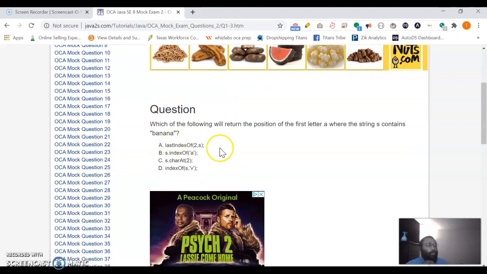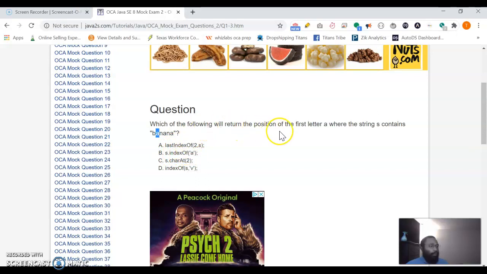So it says, which of the following will return the position of the first letter A where the string S contains banana? Okay, so the first A, we're looking at index 0 and 1. Java's 0 index when it comes to arrays, so this is index 1. So whatever answer we choose should include index 1.